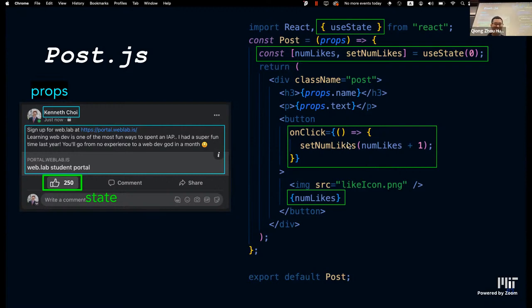Pretty complicated. We can't just do set num likes plus 1. We need this extra function because it has to be a callback function. If you're confused about callback functions, you can ask us questions, or you can go back to the JavaScript lecture earlier today.